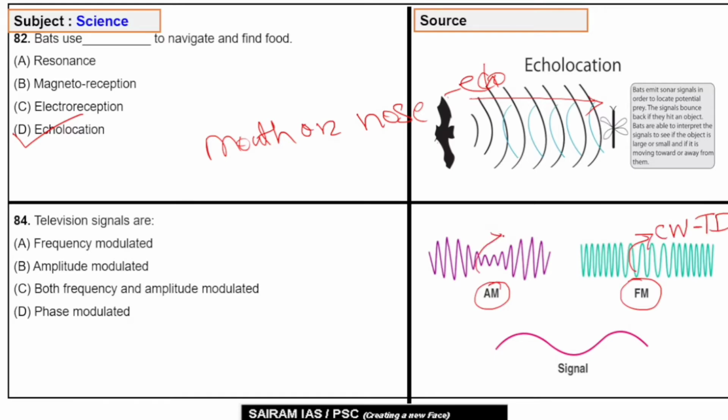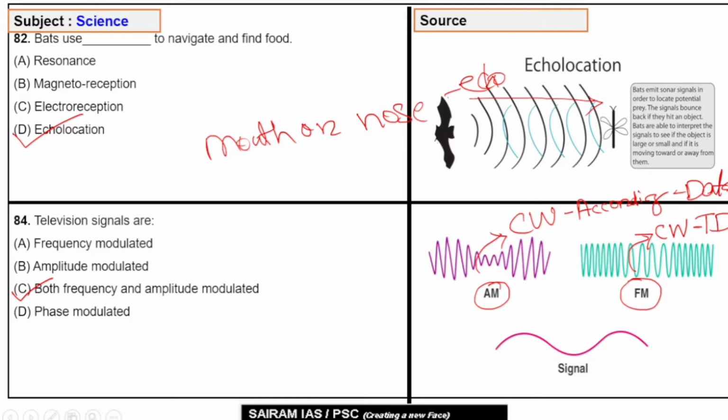However, in amplitude modulation, the amplitude of the carrier wave is modified according to the data. So the correct answer will be C. Both frequency and amplitude modulated.